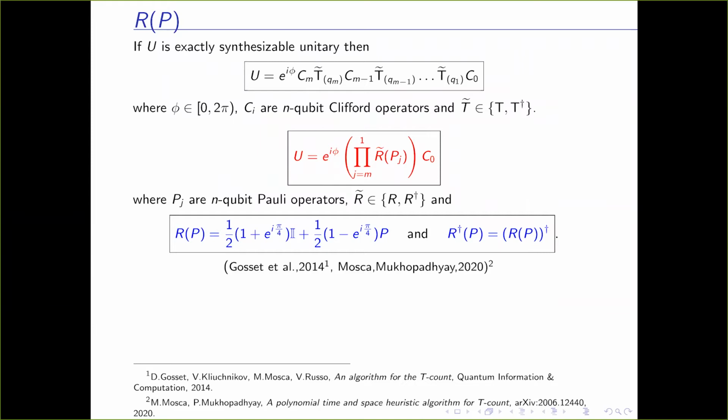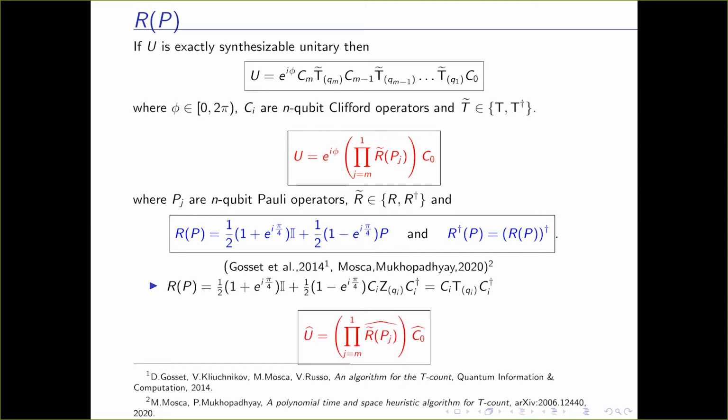These things have been derived mainly by Gosset, Kliuchnikov, Mosca, and Roetteler, and we further extended it. And if we expand this RP operator further, we can see that the T gate is hidden in it. Thus, each RP operator has T count 1. And in the channel representation, these things become multiplicative and the global phase goes away.